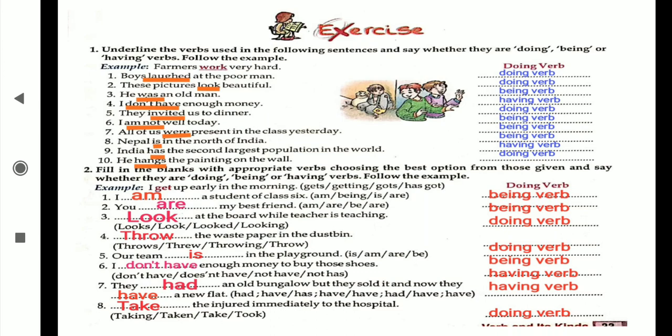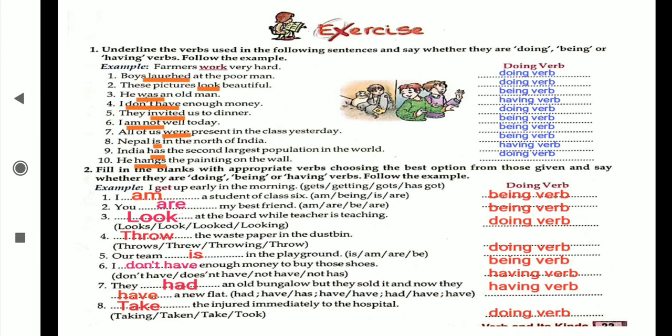Look, the main verb came, V1 came, then it goes for which category? Doing verb. Very good. Throw is also V1, a doing verb. Our team is, from am, is, are, being verb. Very good. I don't have enough money. Have is the having verb. Have, has, had go for the having verb. They had and have both go for the having verb.